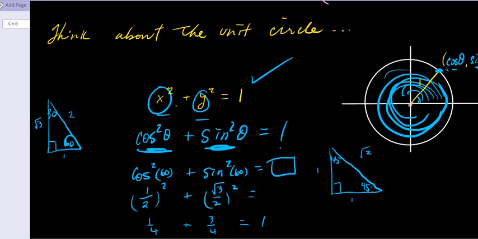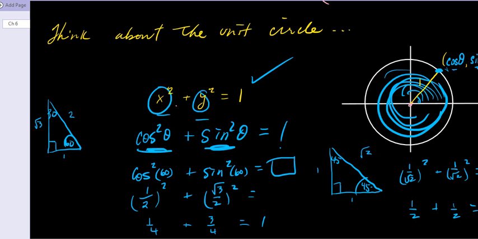Okay, let's try something with a 45. Sine of 45 is what? Let me write that down. Sine of 45 is opposite over hypotenuse. What is it? 1 over root 2, squared. And of course the cos is 1 over root 2 again. All right, so what does that equal? Well, that's 1 squared over root 2 squared, which is 1/2, plus 1/2, that's 1.